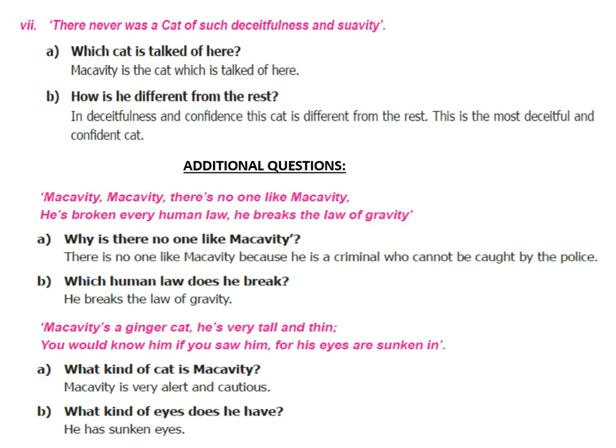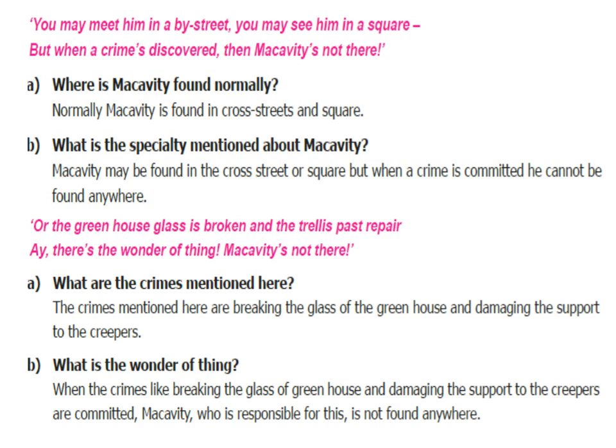He has sunken eyes. You may meet him in a by street, you may see him in a square, but when a crime is discovered, then Macavity is not there. Where is Macavity found normally? Normally, Macavity is found in cross streets and squares. What's the speciality mentioned about Macavity? Macavity may be found in the cross street or square, but when a crime is committed, he cannot be found anywhere.